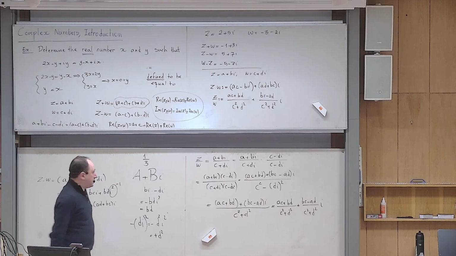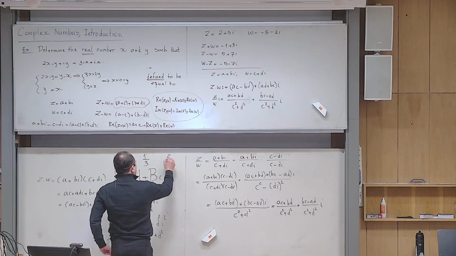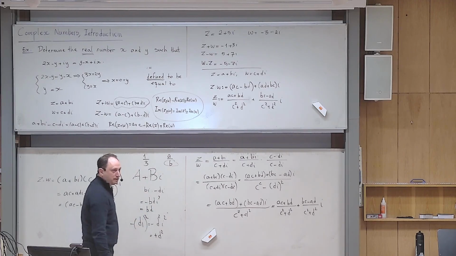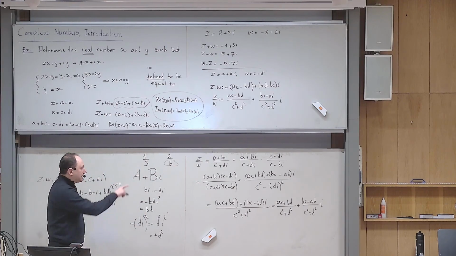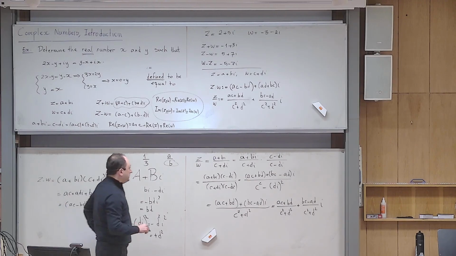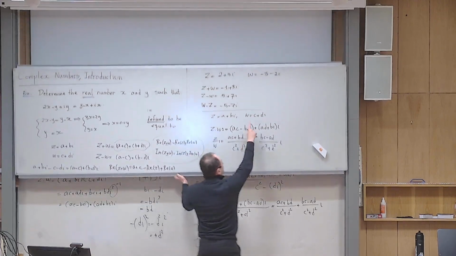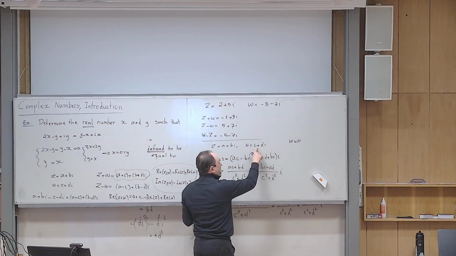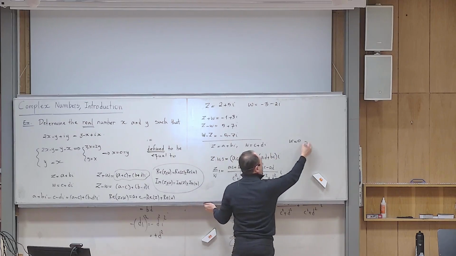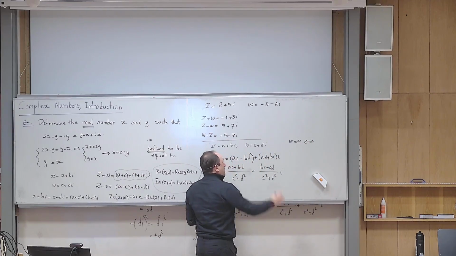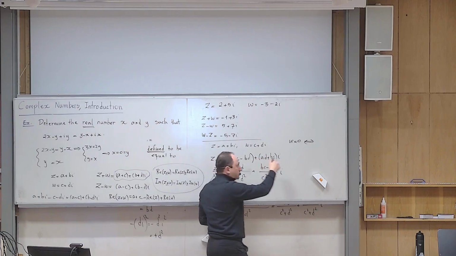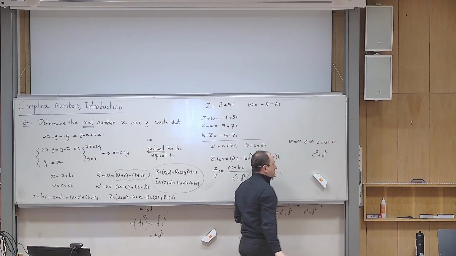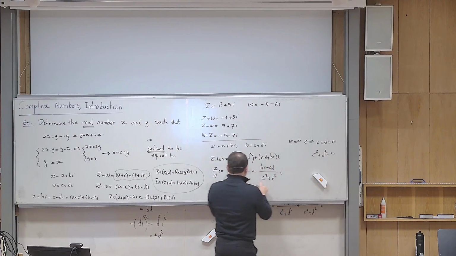Yes? And then you know that this fraction, if you are working in real numbers, there is some limitation for b. What was that limitation? It cannot be 0. And that is the same thing here. So when this w becomes 0, can you tell me? We just learned that. If c plus di is equal to 0, this happens if and only if what? c and d are both equal to 0. So this means c is equal to d is equal to 0. Then if I ask you what is c squared plus d squared, what is your answer? 0, and then I have problems.